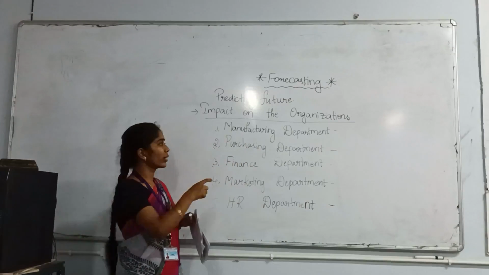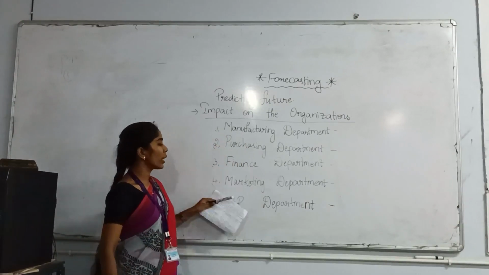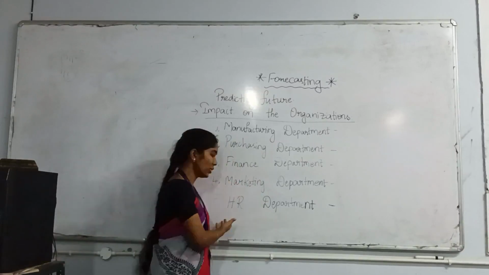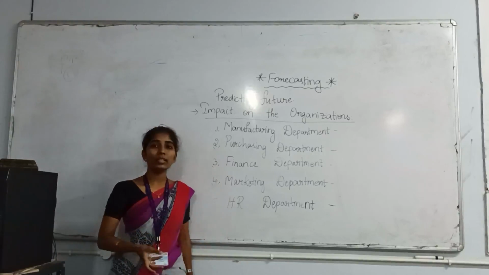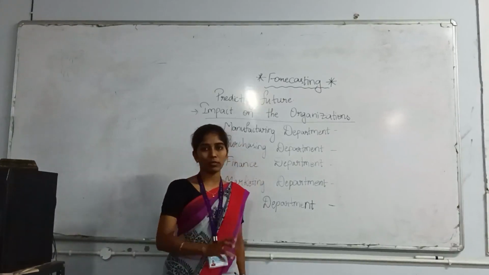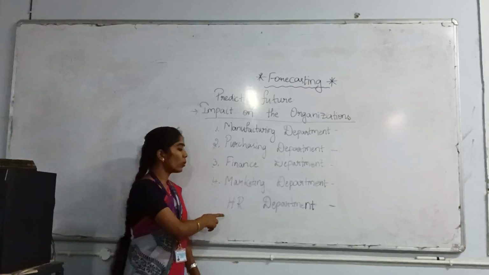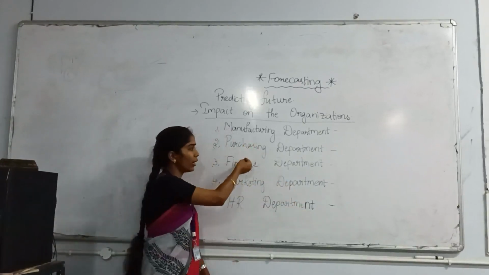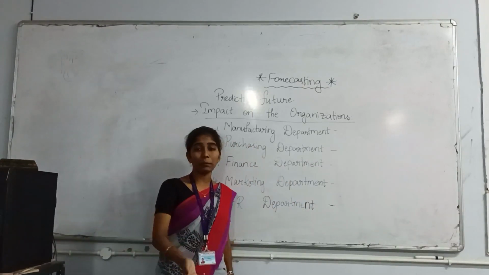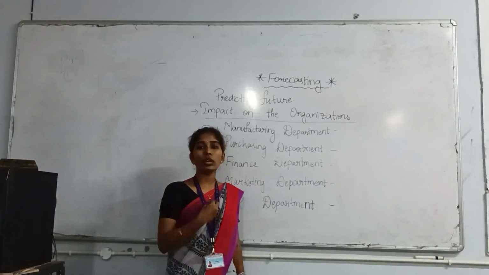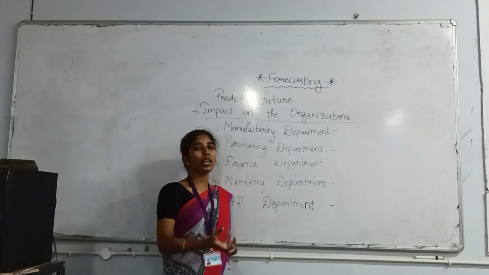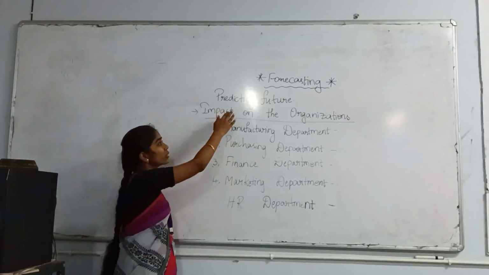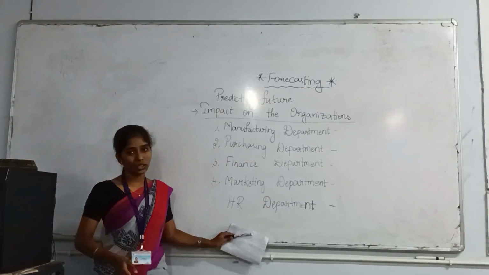In order to do all this, manufacturing, purchasing, finance and marketing, every department needs a human. HR needs human resources. Every department needs a particular person in order to complete that work. Now, the HR department has to forecast, has to predict, whether in any other departments we require special people, and whether we need to recruit any other person. The labor requirement has to be forecasted by this HR department. So that's how this forecasting is impacting the HR department too.